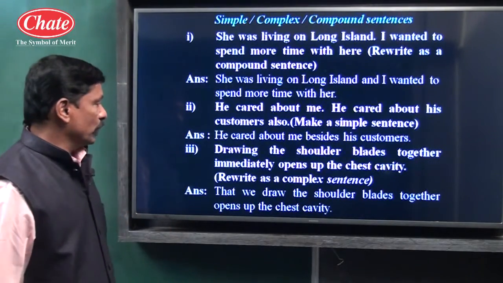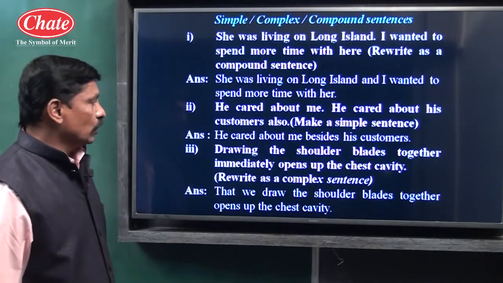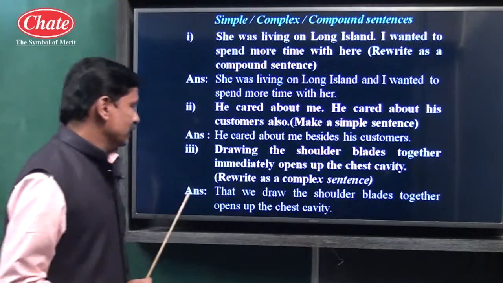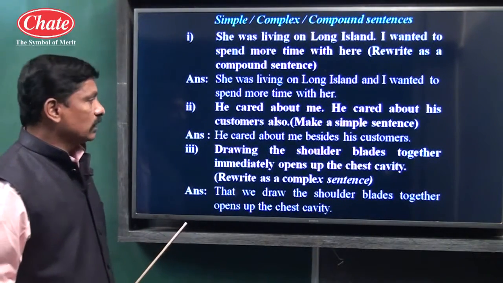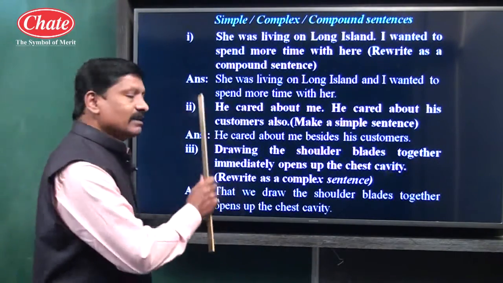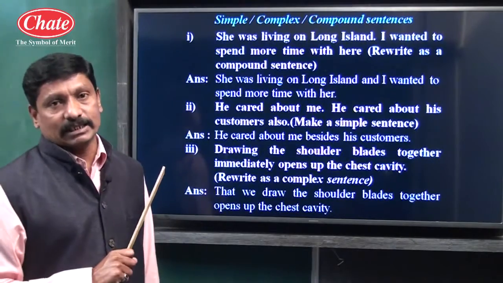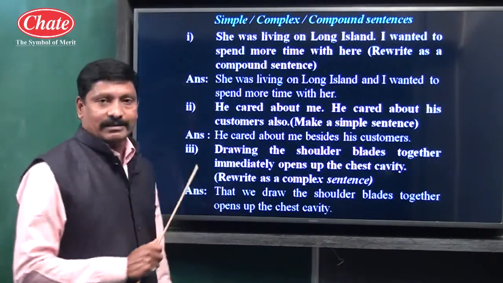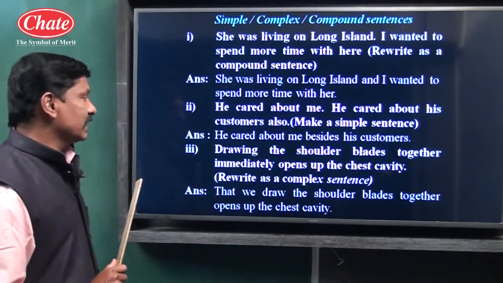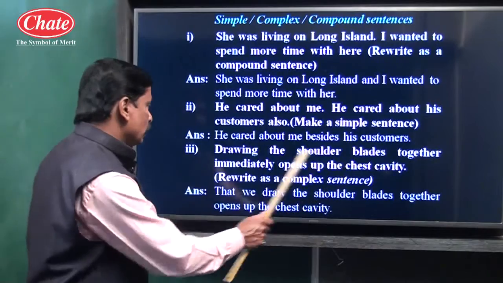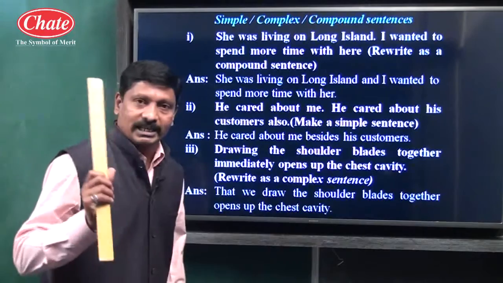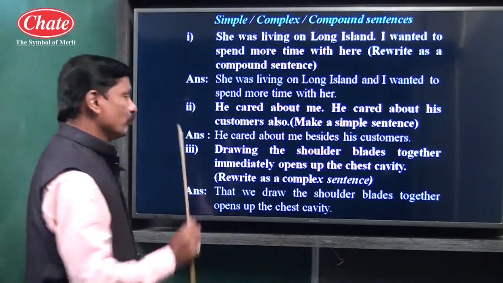Let us see example number 3. Drawing the shoulder blades together immediately opens up the chest cavity. See children, drawing the shoulder blades together immediately opens up the chest cavity. Given sentence is a simple sentence. Why? Because this sentence contains only one subject and one finite verb. Let us analyze the sentence. Drawing the shoulder blades together immediately, it's a subject, opens up the chest cavity, predicate. So this is a simple sentence.